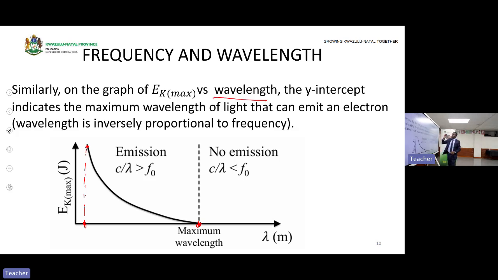The y-intercept indicates the maximum kinetic energy, EK max. Then the x-axis indicates the wavelength. On this side there is no emission, but on this side there is what? There is emission because the wavelength is inversely proportional to what? To the frequency. This means the higher the wavelength, the lower the frequency. The lower the wavelength, the higher the frequency.